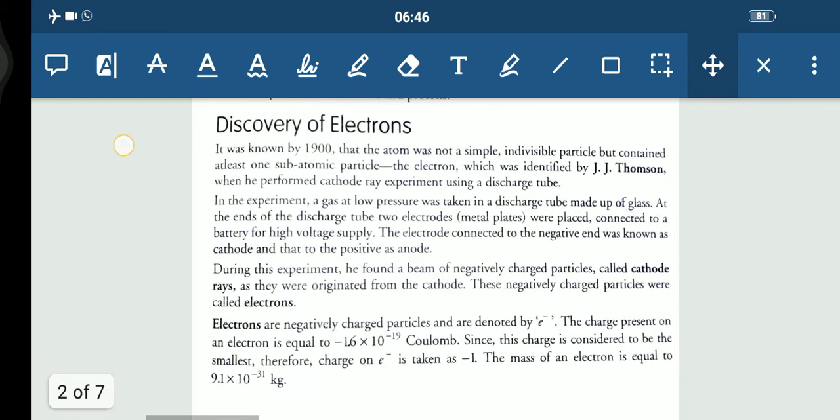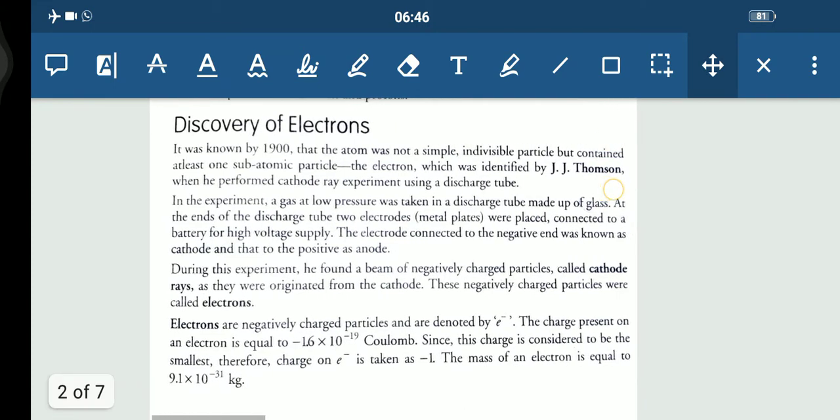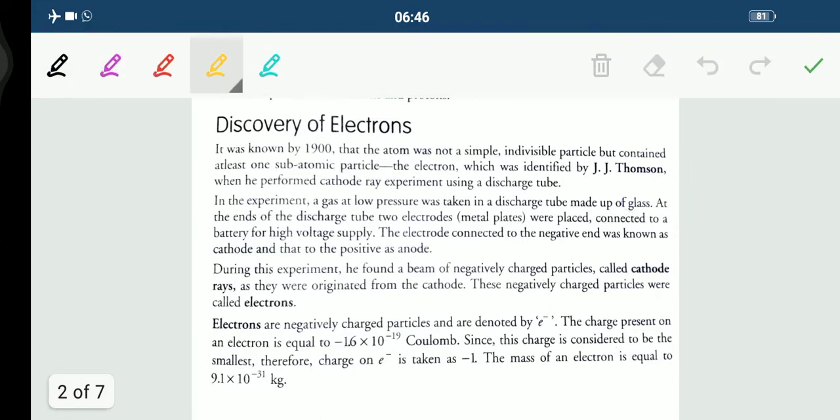Fine. Now, children, we should know the discovery of electron and proton. Fine. So what exactly happens? Firstly, we'll be discussing the electron. Fine. So the existence of the electron in an atom was shown by J.J. Thomson. Remember this thing. Okay. It was shown by J.J. Thomson. Okay. So he performed the experiment of cathode ray tube using a discharge tube.